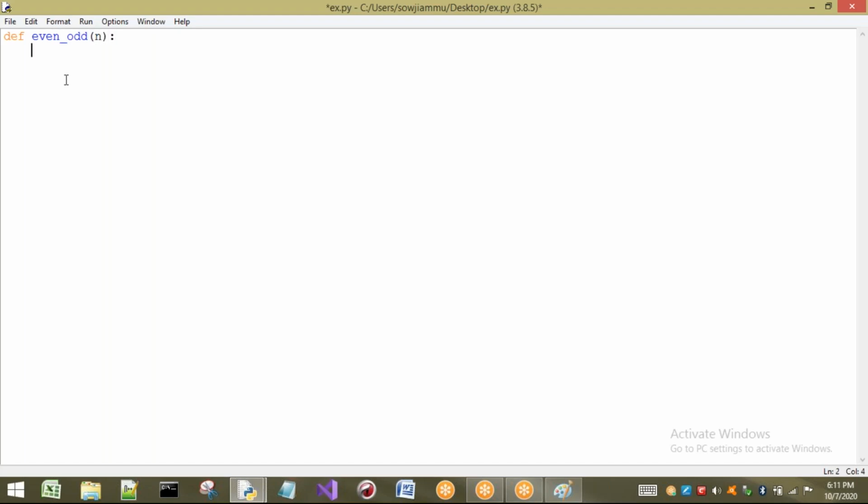So what I am doing here is finding whether the number is even or not. So if n modulo 2 equal to 0, what happens? It is an even number. So print, otherwise I want to return this one. Now observe this one, return n. I am going to write it here.